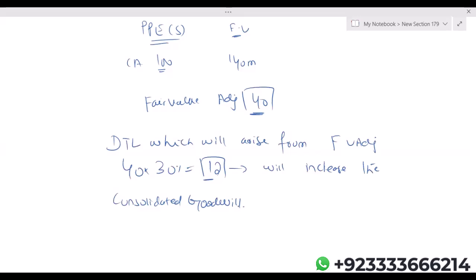Because goodwill is the difference of two things: one is your investment minus the fair value of net assets acquired at acquisition. And obviously, when we say parent's investment, we do include NCI as well. So you just need to know one thing: the deferred taxation which arises from the fair value adjustment affects the goodwill.